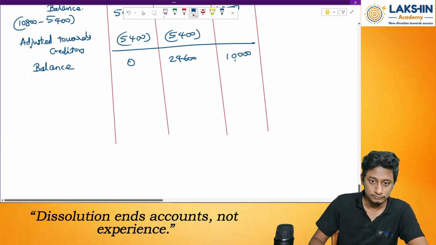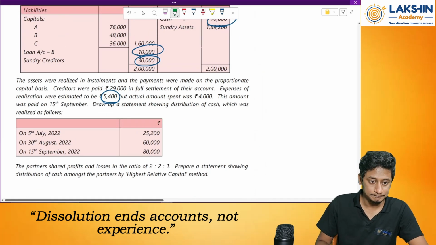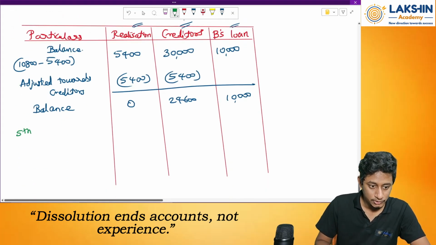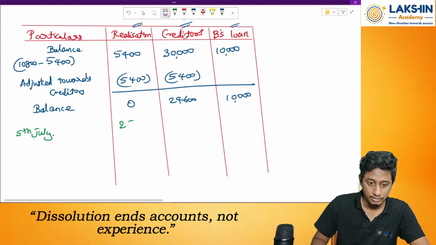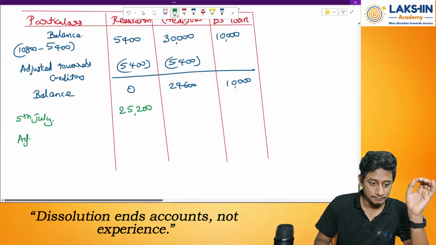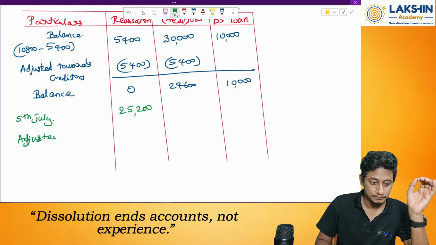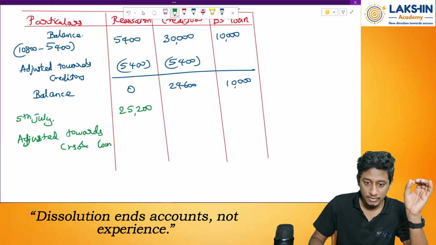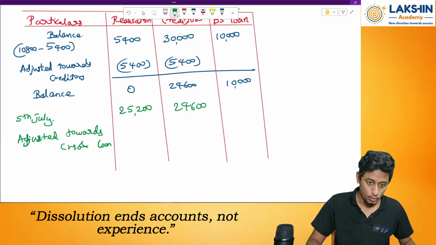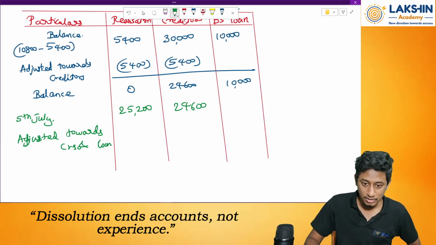Next, on what date? On 5th of July we have realized 25,200, right? 5th July, 25,200. Now adjusted towards creditors and loan. How much over here is required? 24,600. Then over here how much can I adjust? Only 25,200 minus 24,600 utilization, rupees 600.